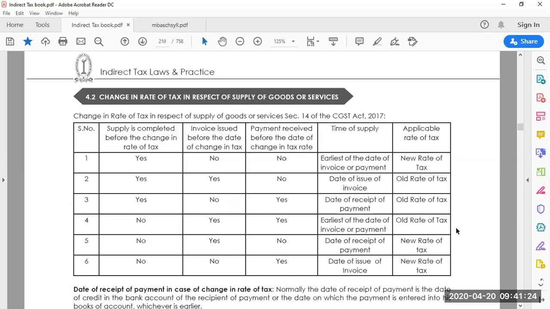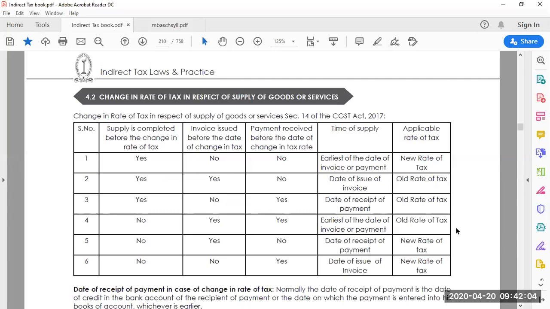for example, a dealer has a lot of transactions every day, and immediately a GST rate change is made. Before it was 18%, now it is reduced to 12%. Then how are you going to consider whether to use the old rate or the new rate while filing your returns and tax liability? It's always a challenge, because there have been tremendous changes from 2017 onwards. Regularly there is a revision of GST rates for different goods and services. So it's very important to know what happens in the case of a change in the GST rate,